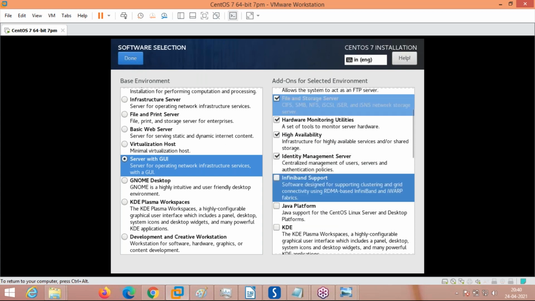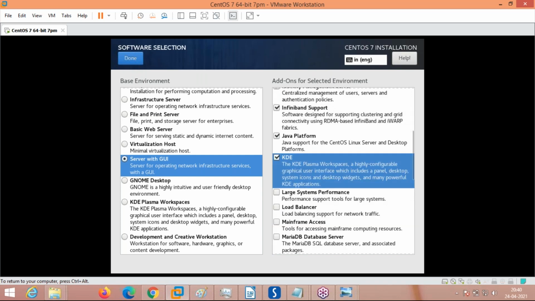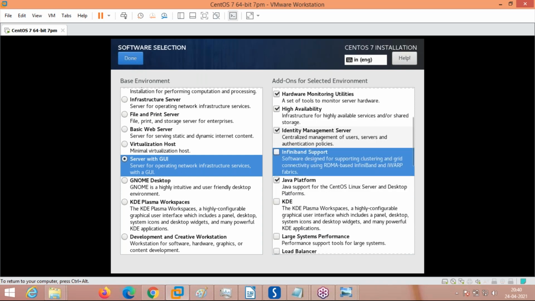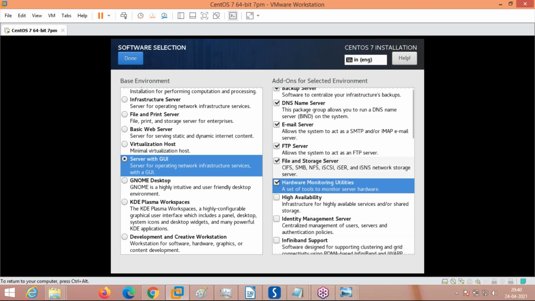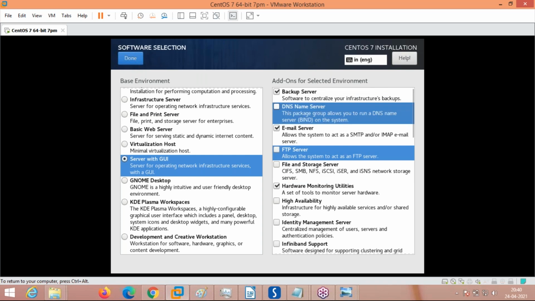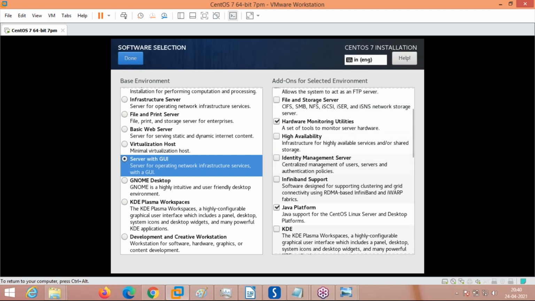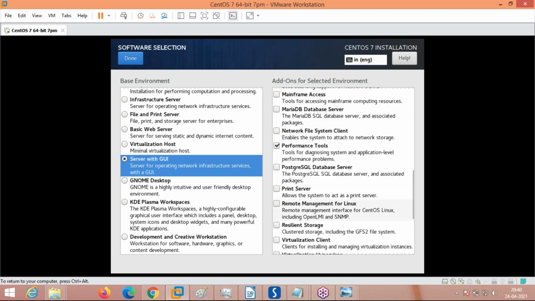Don't worry if you don't select all the packages. After the installation of the operating system, you can still install all these packages if you have not installed them. But for my system, I am only taking a few things because I want to install the operating system fast.